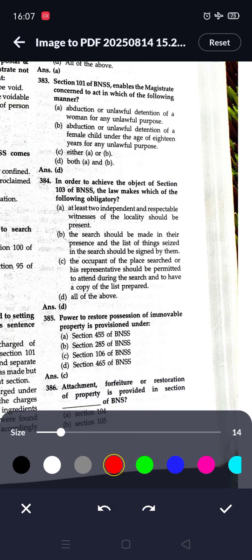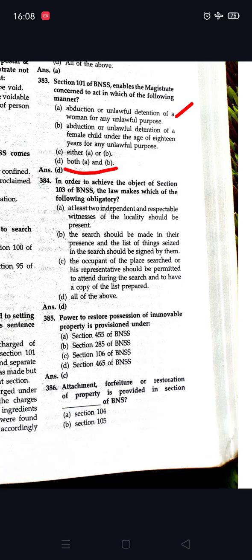Section 101 of BNSS enables the magistrate concerned to act in which of the following manner? Abduction or unlawful detention of women for any unlawful purpose, abduction or unlawful detention of a female child under the age of 18 years for any unlawful purposes. So both A and B are correct. So option D is correct.